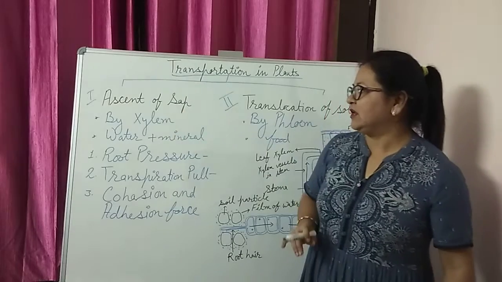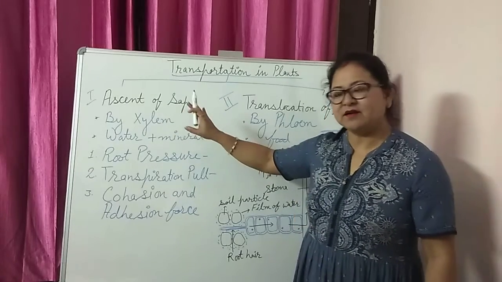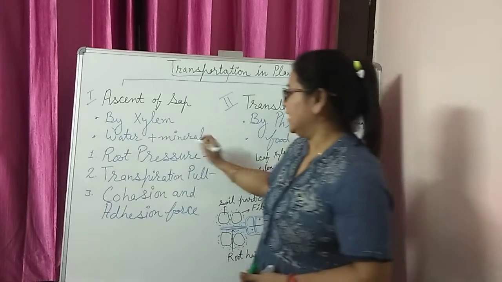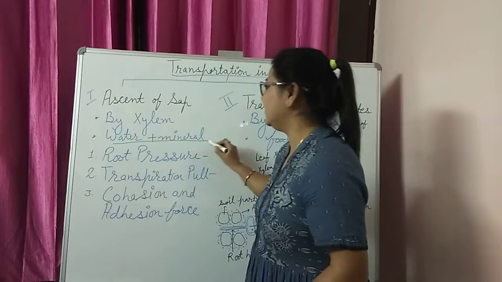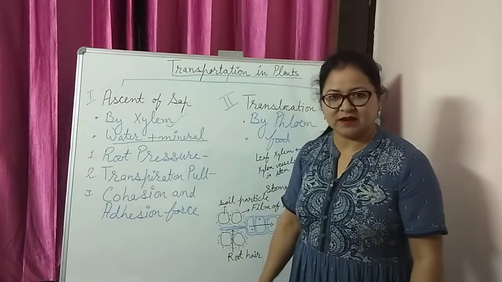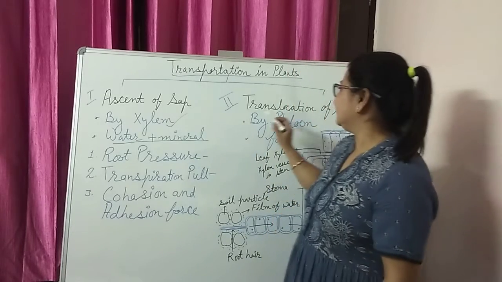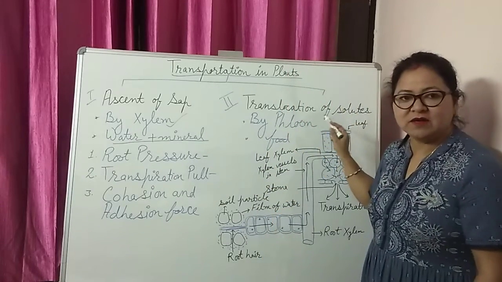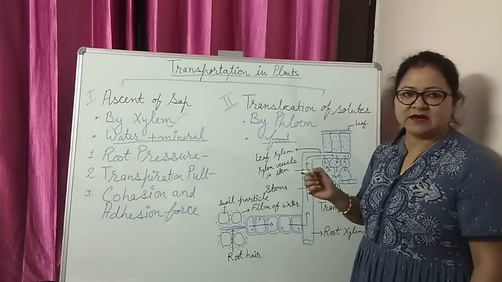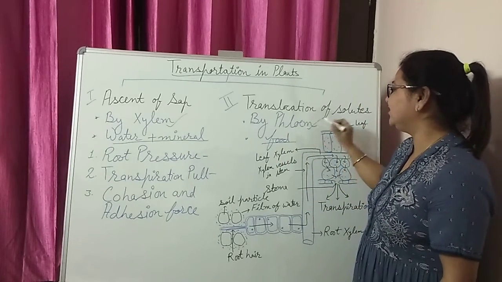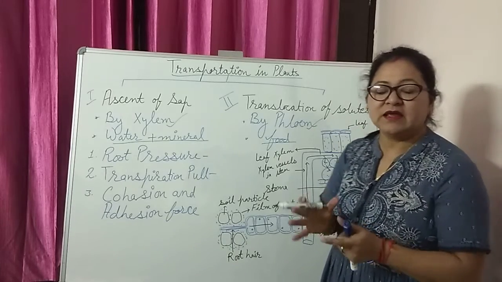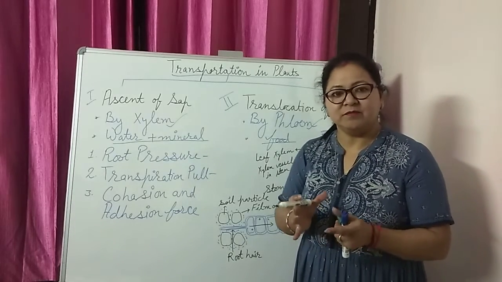First, what is the meaning of ascent of sap? That is the transportation of water and minerals, and this takes place with the help of the tissue xylem. Next, translocation of solute. It means transportation of food, and everyone knows that it takes place with the help of the tissue called phloem. Xylem and phloem both are present in the vascular bundle of the plant.